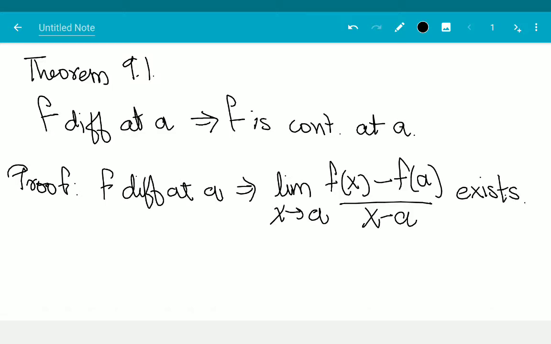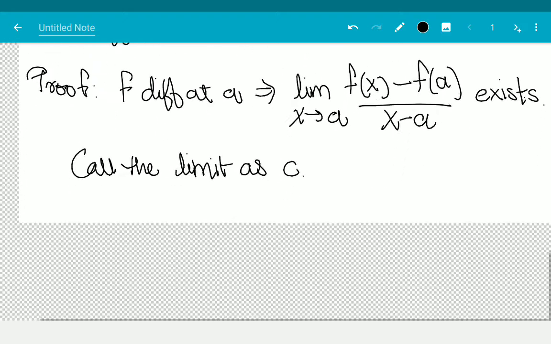Well, great, the limit exists, but I don't know what the limit is. I am just going to call it C, whatever C is.